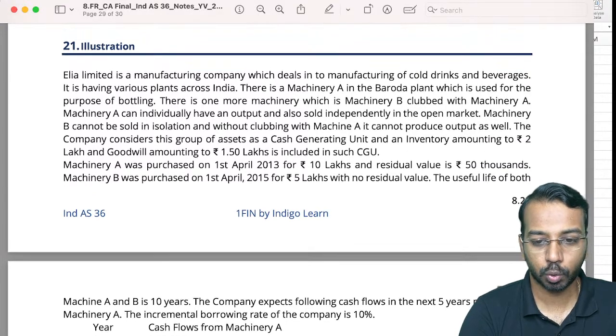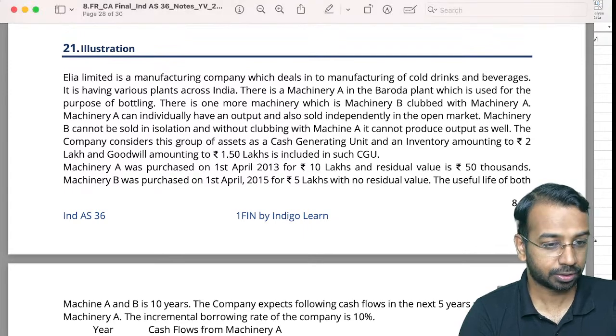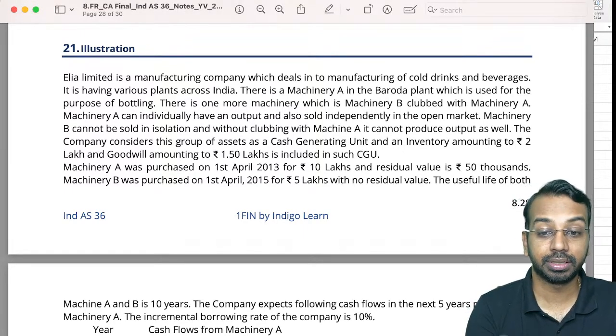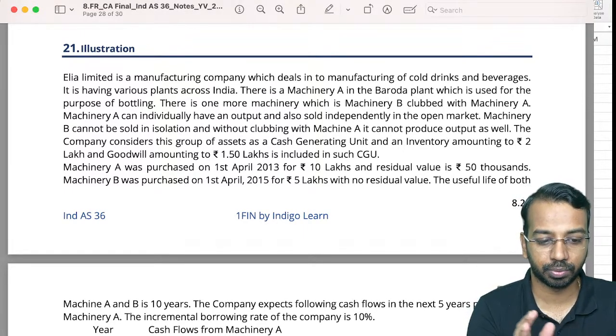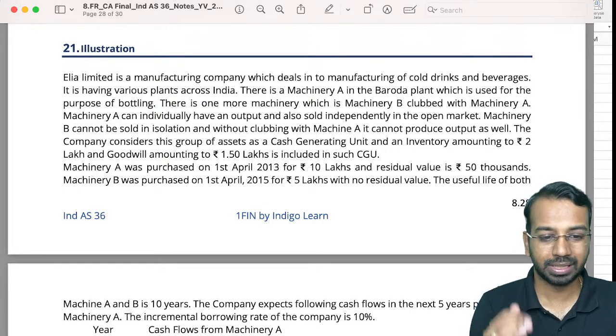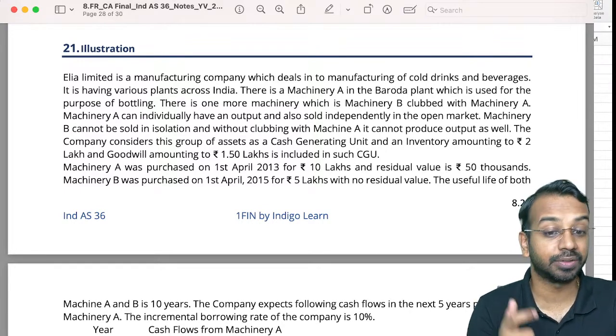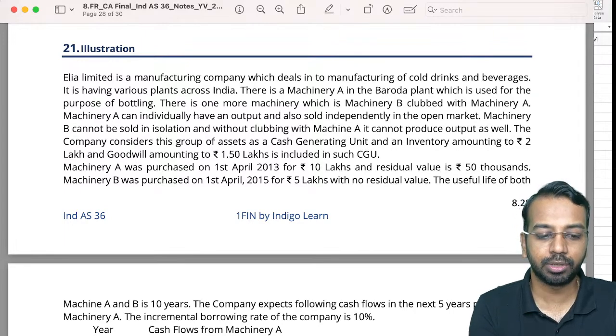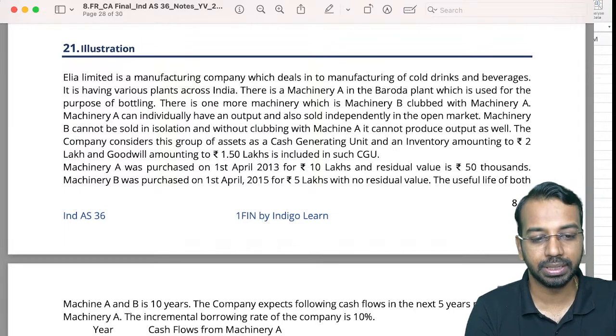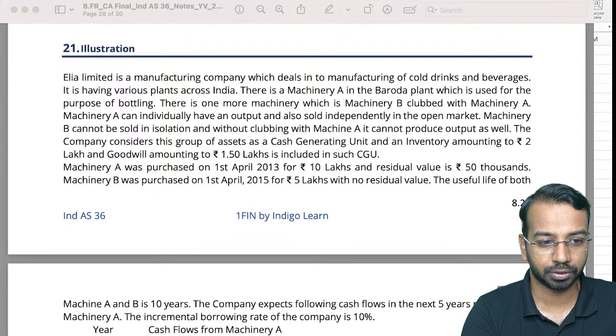Okay. So we'll have a look at this particular illustration. I have already shared the detailed solution with all of you in the group. But still, I want to discuss this question quickly because it's a very comprehensive question. And if you're able to handle these kind of questions, then it would be easy for you in the examination.